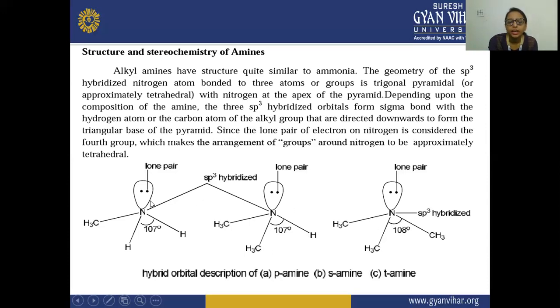So here it is said that the sp3 hybridized nitrogen atom is attached to these three atoms, which can be carbon or hydrogen. These act as the base of the pyramid. And due to this lone pair, which is considered as a fourth group, the arrangement of the groups around the nitrogen is approximately a tetrahedral structure.